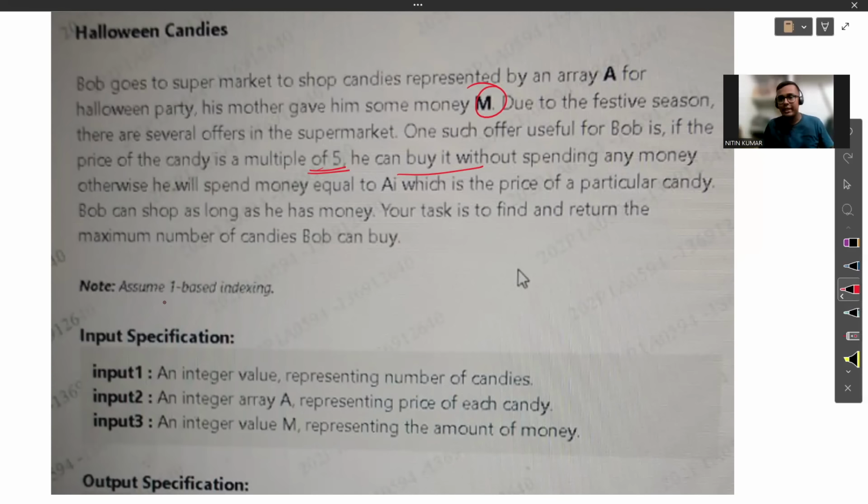I do not have to pay anything. But apart from it, for any other value, I have to pay whatever the value it holds. Now my task is to buy as maximum candy as I could with the money M. So that is the problem. Okay, let's deep dive into it.